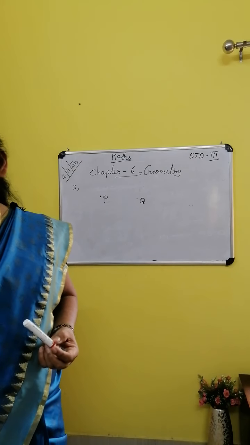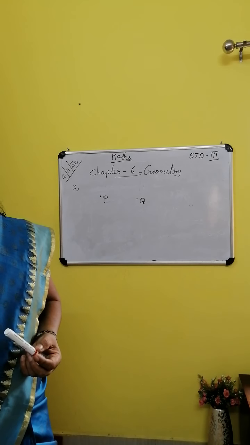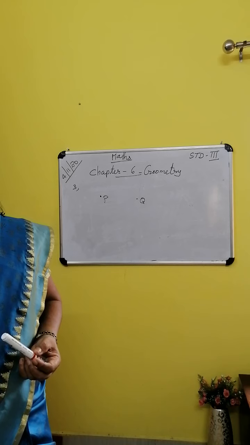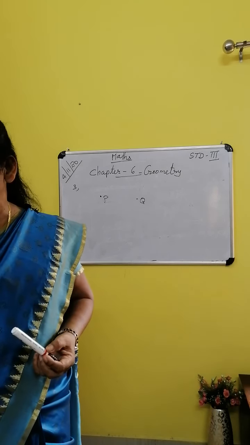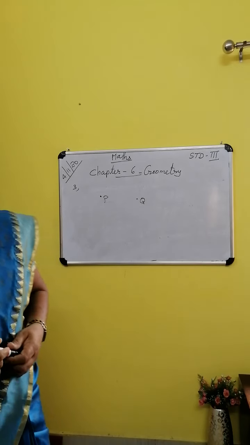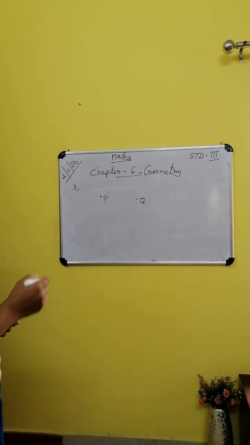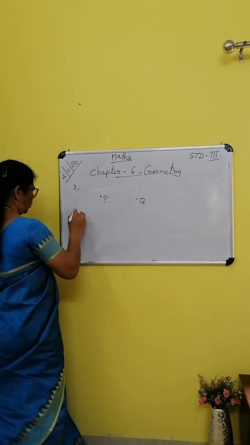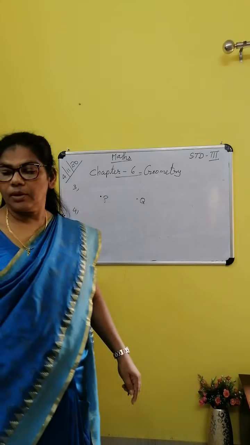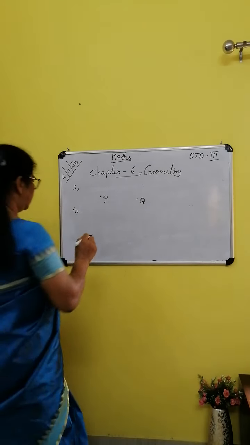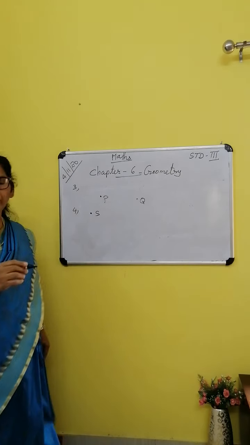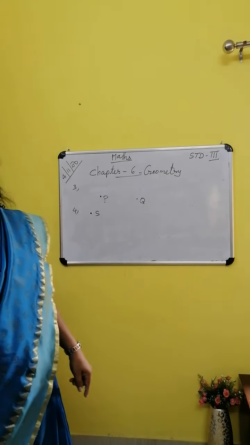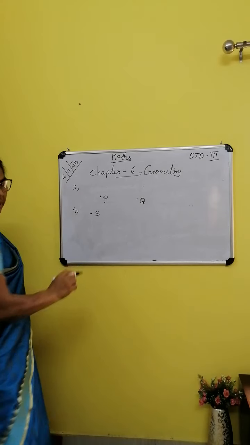Next question, number 4. Draw the following figures: point S, line segment MN, ray TU, line RS. Question number 4. Point S. See, put the point and name it. Point S. Next, line segment MN.